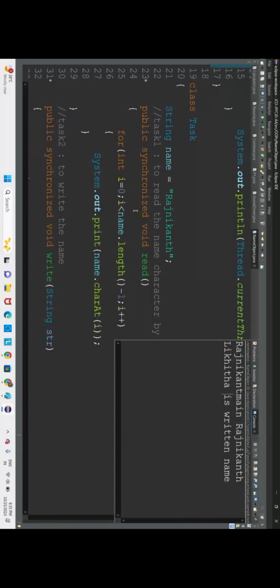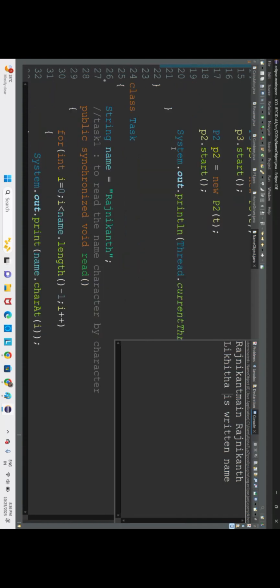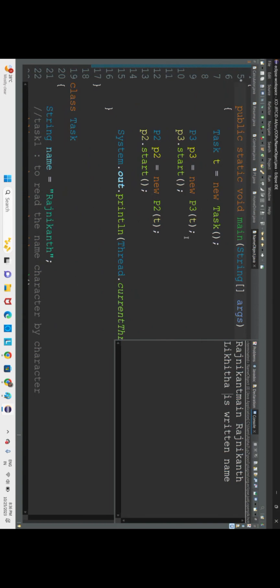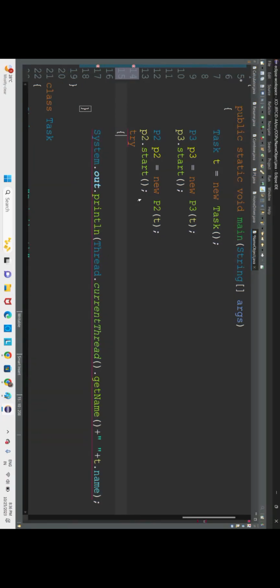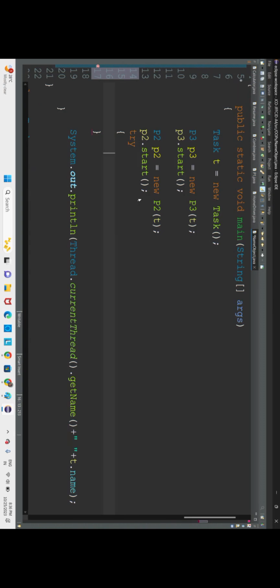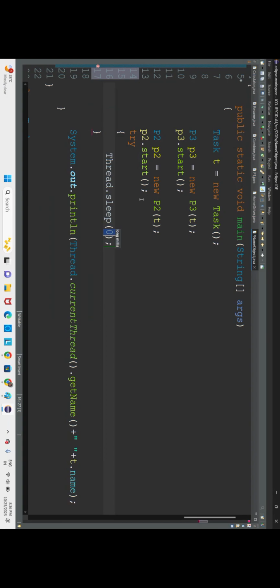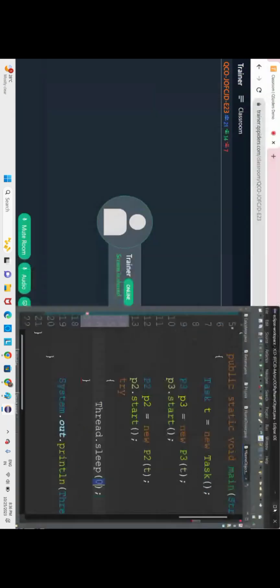But here the problem is one thread has to wait, because both threads are executing parallelly, so this problem is happening. So we shall make one thread wait. Thread 2 we will make wait. First let thread 1 read and go, then thread 2. So we have to make the thread sleep. Earlier we used wait, now we shall use sleep. The sleep method is from the Thread class. Thread dot sleep, say 1 second. How many milliseconds is 1 second?